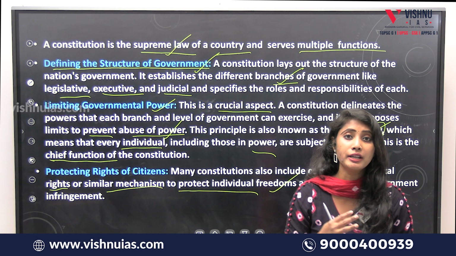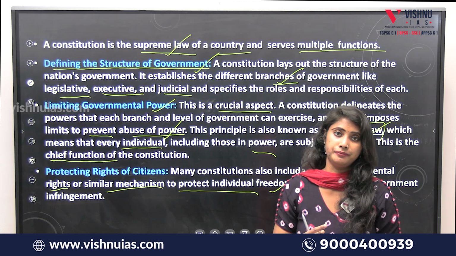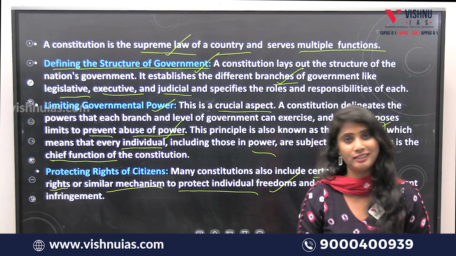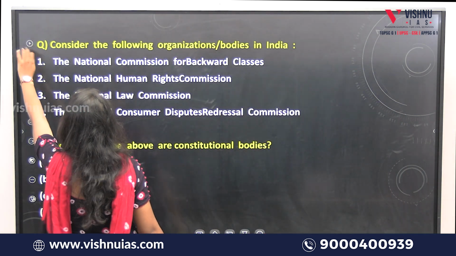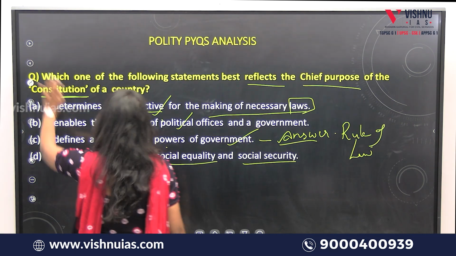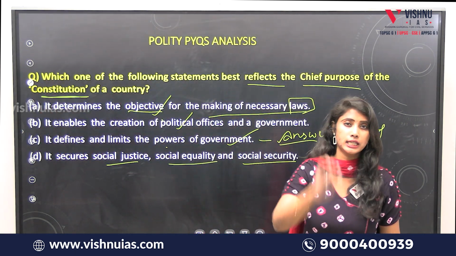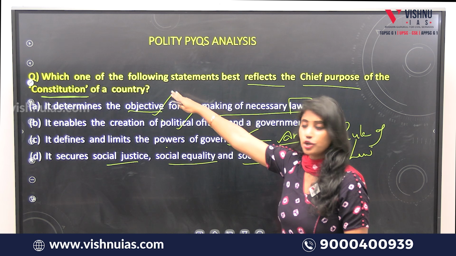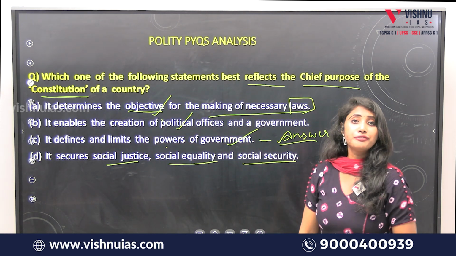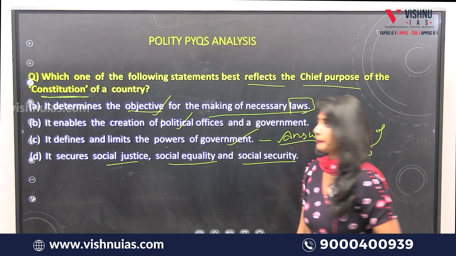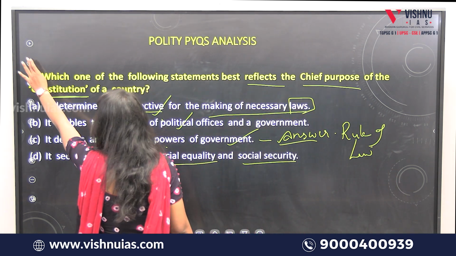That means they will be given judicial protection. Is it clear? Now, the answer is that the chief or most significant principle of the constitution of any country is that it defines as well as limits the powers of government. This is the main principle.